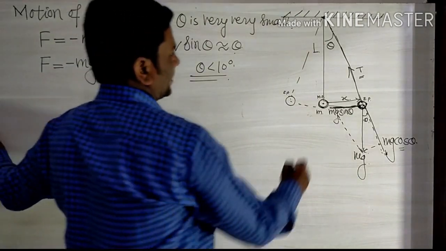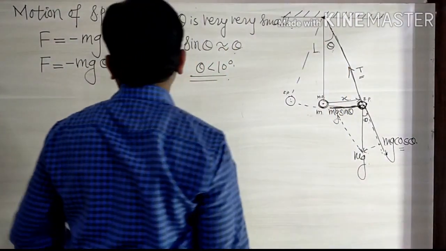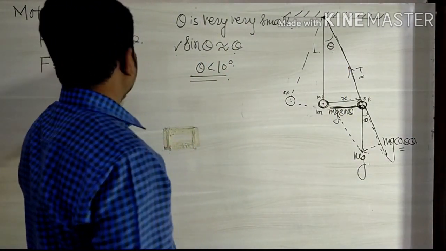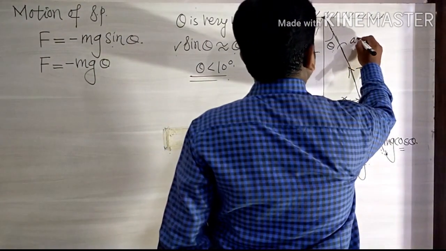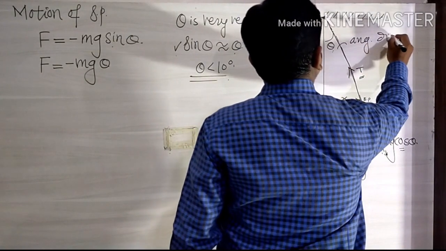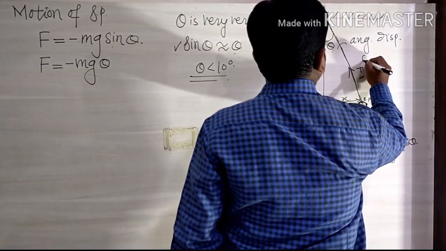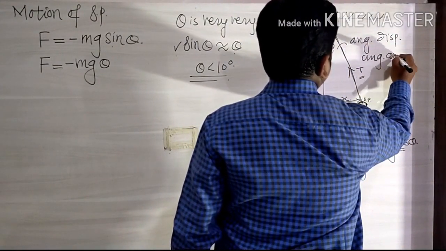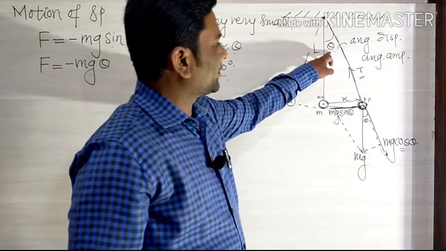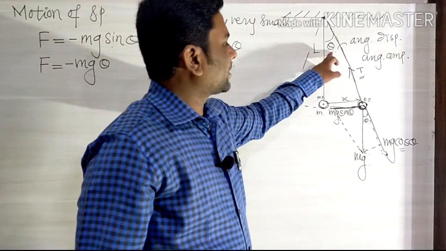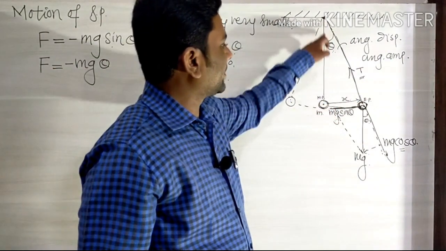Here theta is said to be the angular displacement, in other words the angular amplitude. Angular displacement is the arc of the circle divided by the radius.